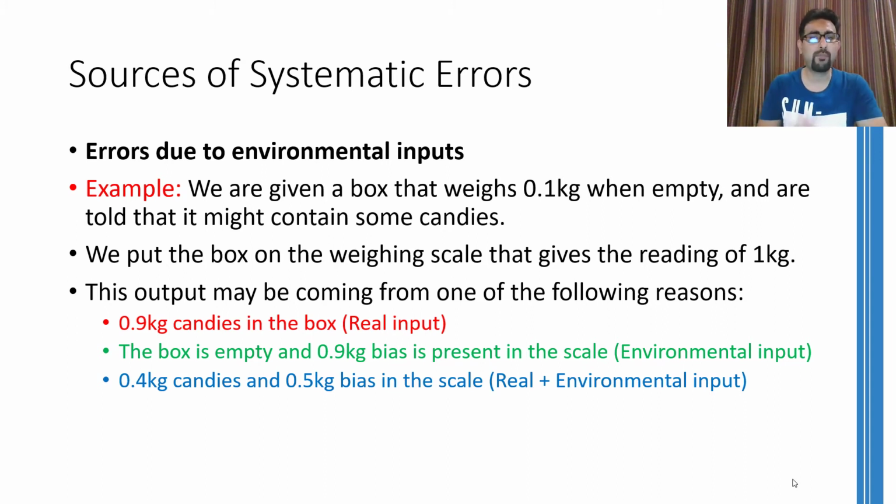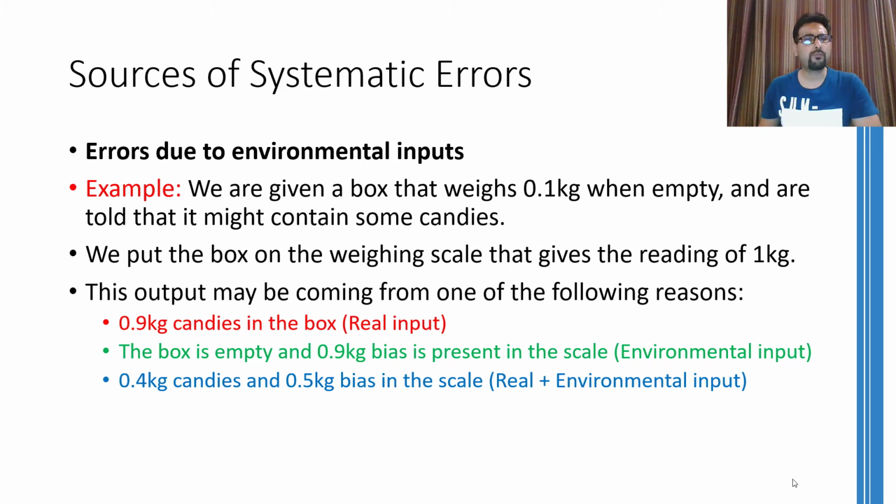For example, 0.1 kg is the weight of the box, which is the real input. Then 0.4 kg is the weight of the candies, which is again a real input, and 0.5 kg bias in the scale. Or there might be any other combination of weight for the candies and the bias present in the scale.